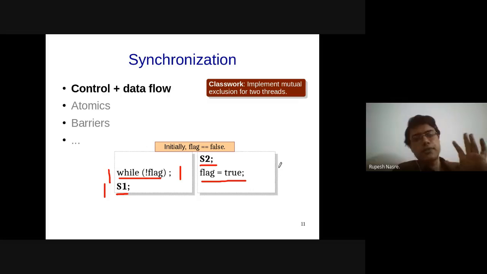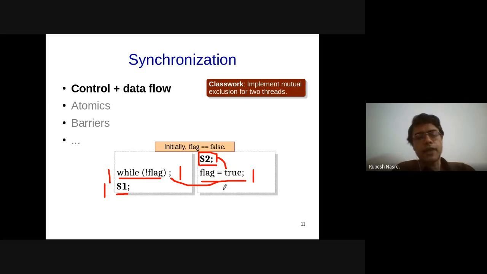The only place where it is getting set to true is this. And if this has to occur, then S2 must have been executed, again according to the sequential semantics of thread 2. And therefore, there is a control flow dependence from S2 to flag equal to true. Then there is a data dependence from flag equal to true to while not of flag. So this is called causality.